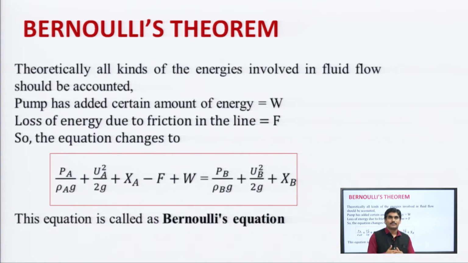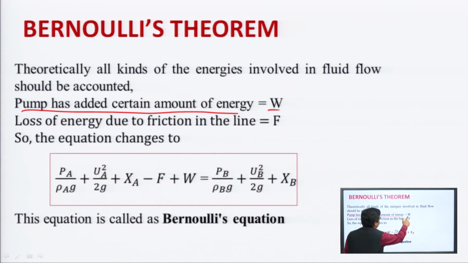Theoretically, there are different types of energies involved in fluid flow, and all the energies should be accounted for in the equation. Since a pump is used in fluid flow in Bernoulli's theorem, the pump is also applying a certain amount of energy to the flow of fluid. So, the pump has added a certain amount of energy, equal to W.